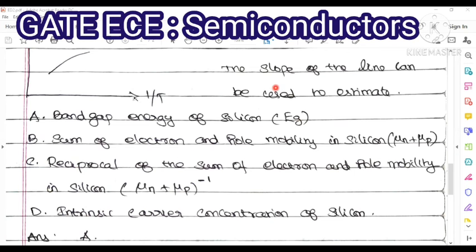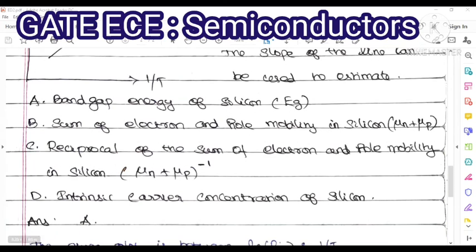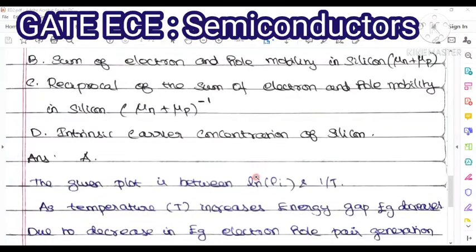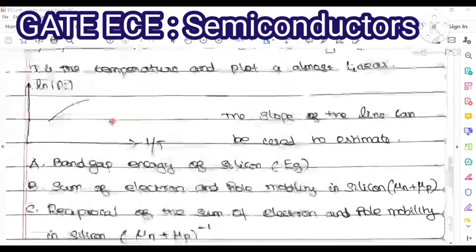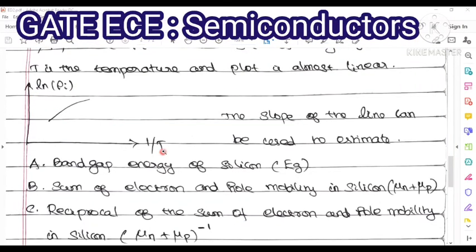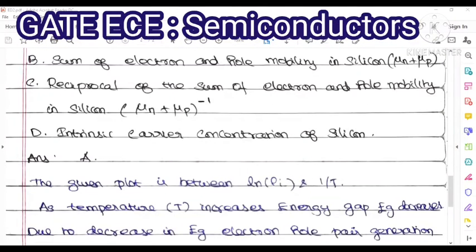So now you need to find out what the slope of this line can be used to estimate. The answer is option A: it is used to estimate the band gap energy of silicon. Let us check this answer; I'll give you the explanation. Here the given plot is between ln of rho I, that is resistivity, and 1 by T. Yes, correct.